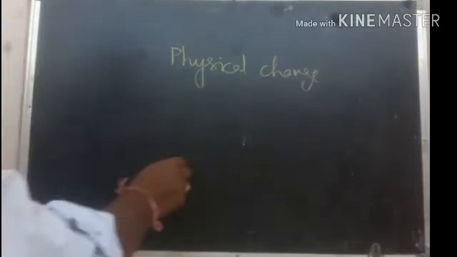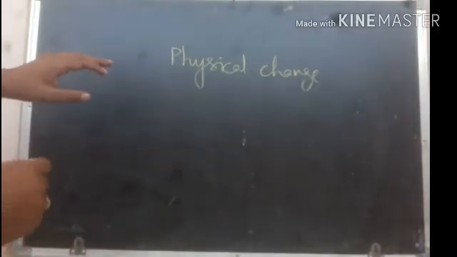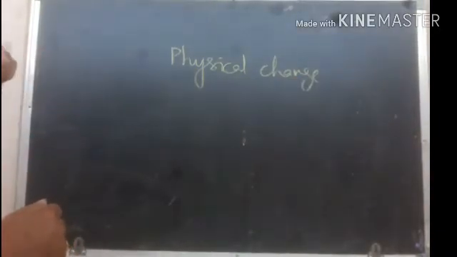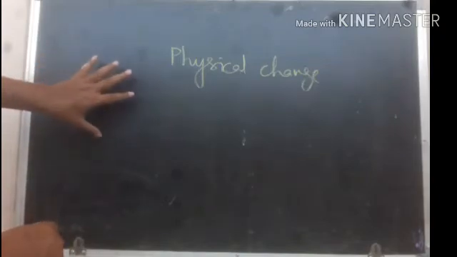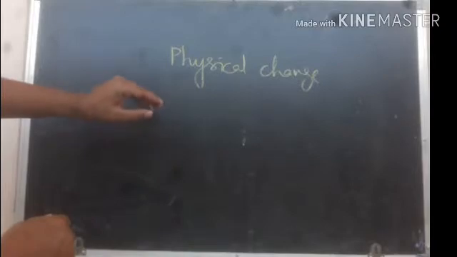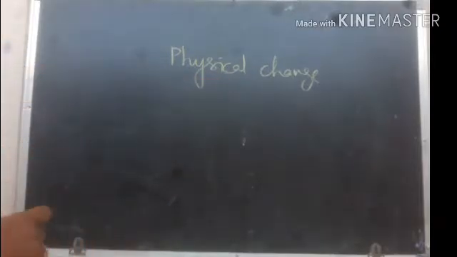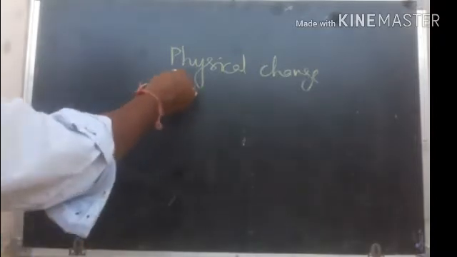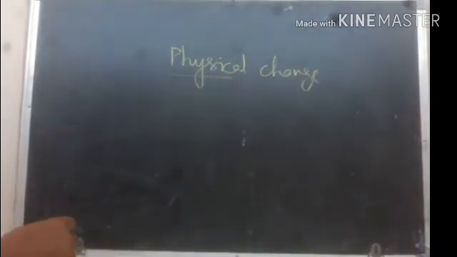So, what is called a physical change? There should be a primary and final appearance, in which the physical properties of the object change. What are those physical properties?